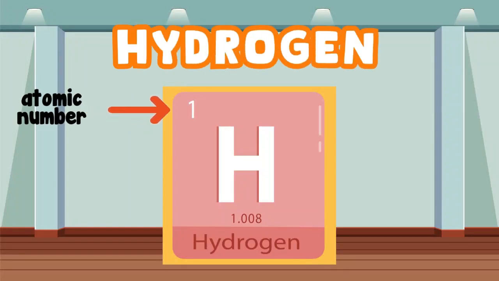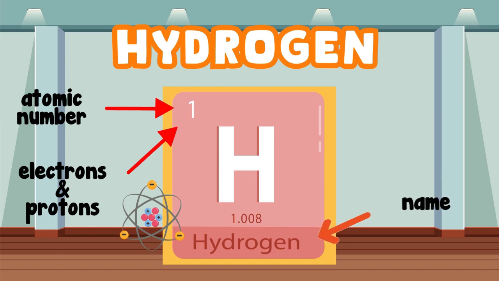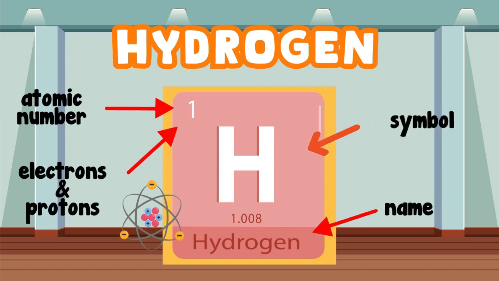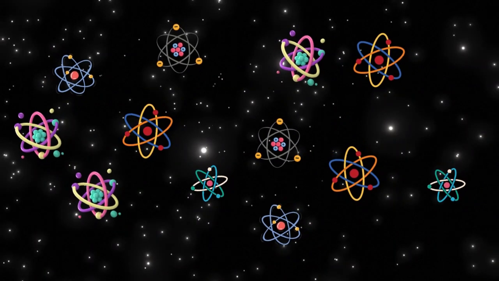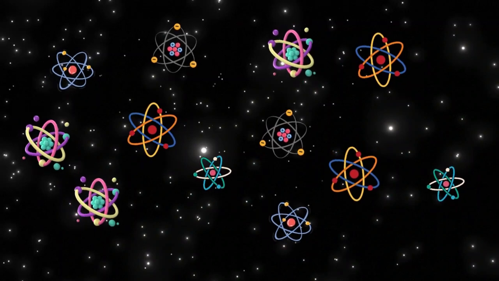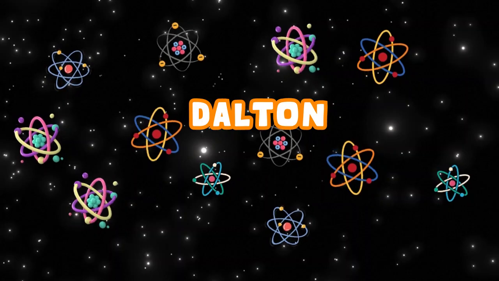The atomic number also tells us how many electrons and protons the atom has. This word here tells us the name of the element, and the letters here tell us the symbol or the code for writing the element without having to use its whole name. And this number here tells us what the element's atomic weight is. Atoms are so tiny that we can't weigh them on scales that measure grams. Instead, atomic weight is measured in a special unit called daltons.